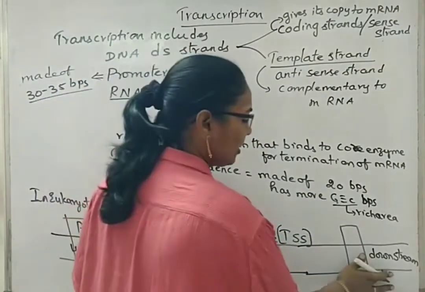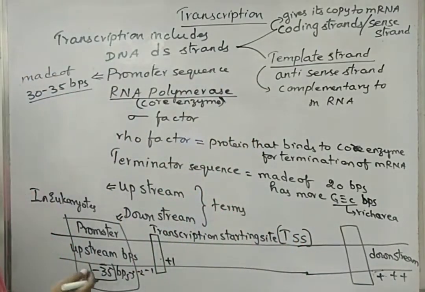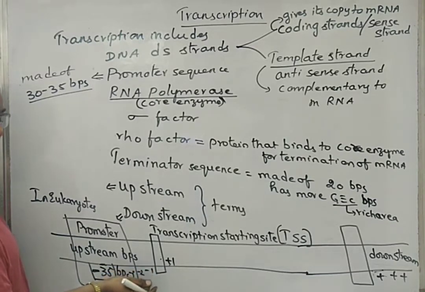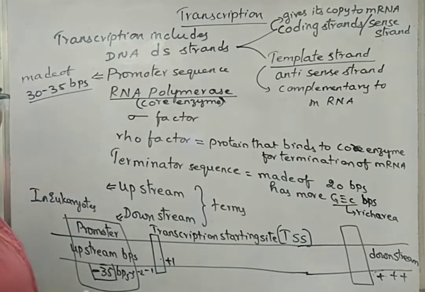In the downstream, all the numericals will be plus symbols, but in upstream, all the numericals will be of negative sign only, that is before the presence of +1. In transcription, there is no point of including a 0 place. It is -1, and immediately -2, because that place is where the addition of new nucleotides for the synthesis of mRNA starts.